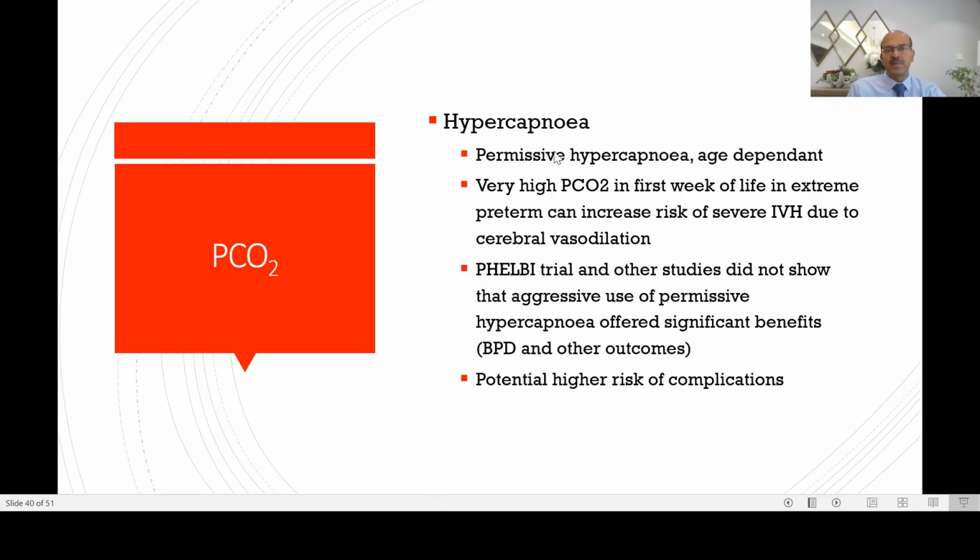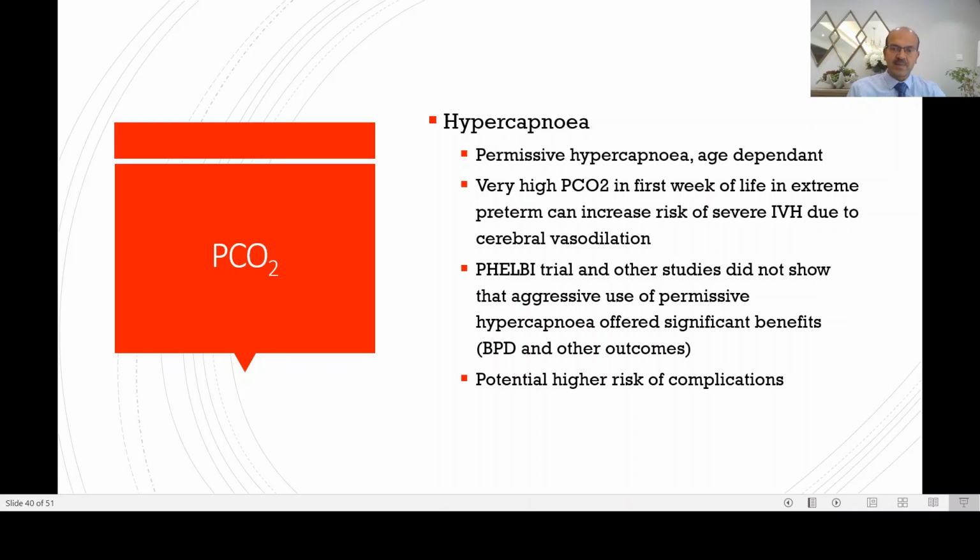In terms of hypercapnia, most of us from the time we trained, when I was training like early 1990s, permissive hypercapnia was already in vogue, and the extent to which you do permissive hypercapnia is what is debated. A very high PCO2 in the first week of life in an extreme preterm can increase risk of IVH because it causes cerebral vasodilation. This is in a baby where the autoregulation is not well controlled as well, so we should be careful, especially if there is asphyxia. Hypercapnia is not encouraged, because the autoregulation is going to be bad in these babies.